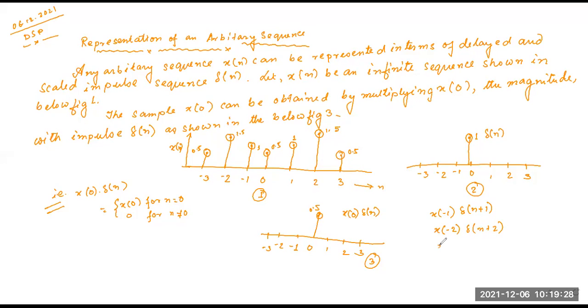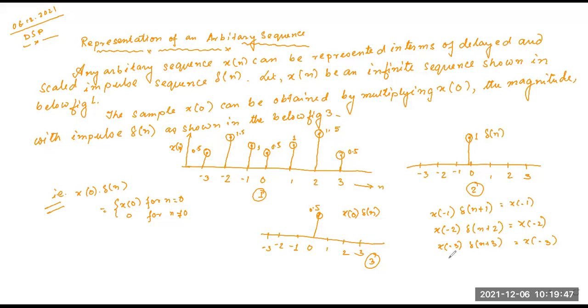Same as x of -3 can be represented as x of -3 into delta n plus 3. That gives you x of -1, x of -2, x of -3.